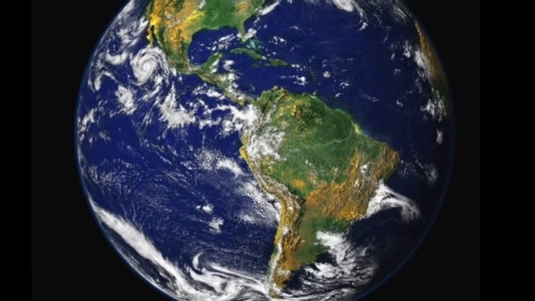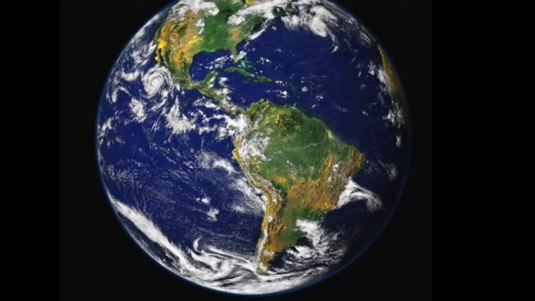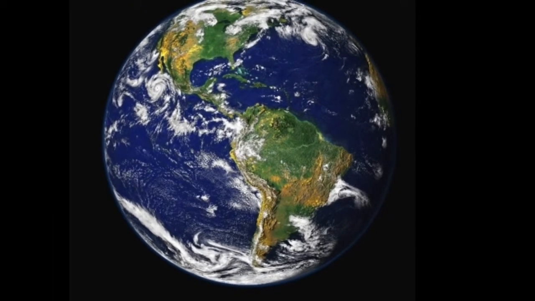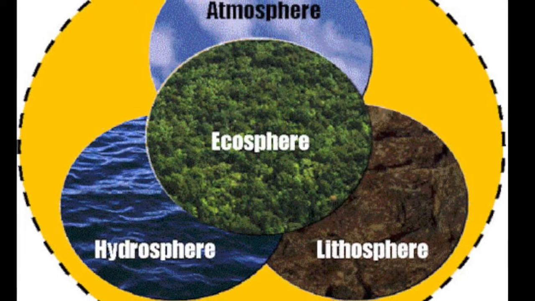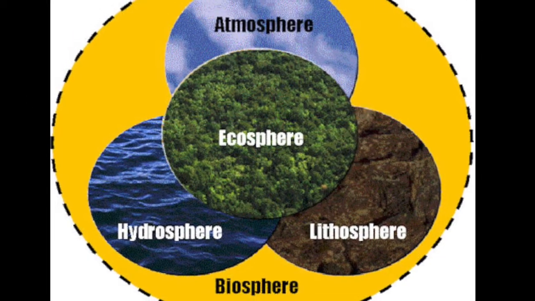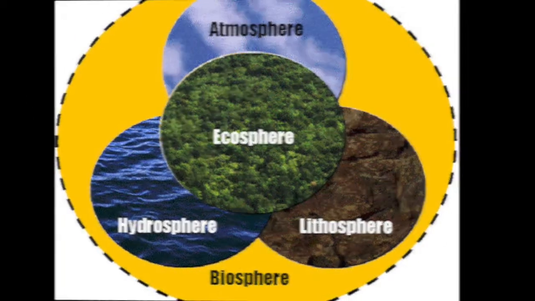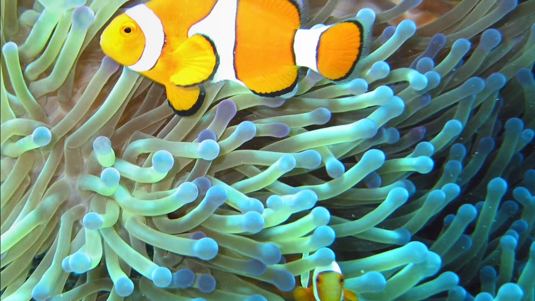When biologists want to talk about life on a global scale, they use the term biosphere. The biosphere consists of all life on Earth and all parts of the Earth in which life exists. The biosphere extends from about 8 kilometers above Earth's surface to as far as 11 kilometers below the surface of the Earth.